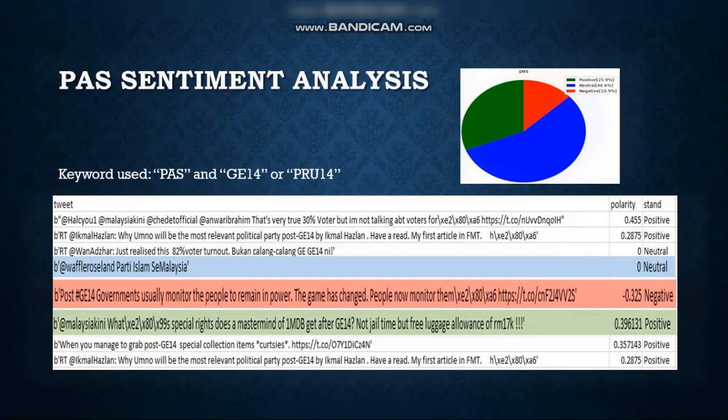For example, for PAS, we can see from the pie chart that there is 46.6% neutral data, followed by 25.9% positive tweets and 10.9% negative tweets.